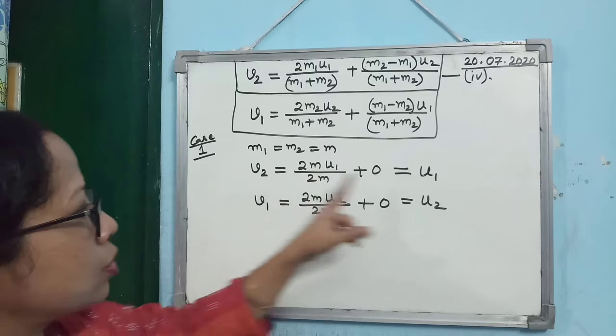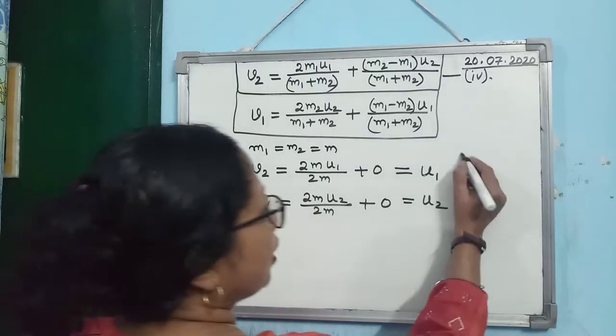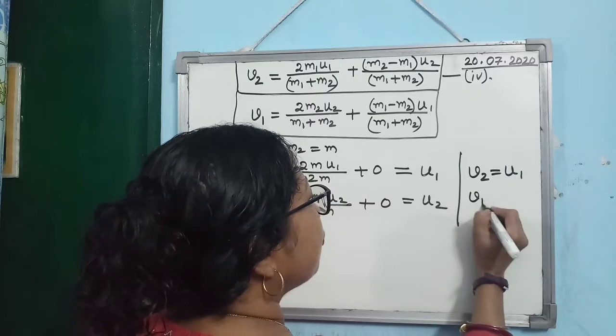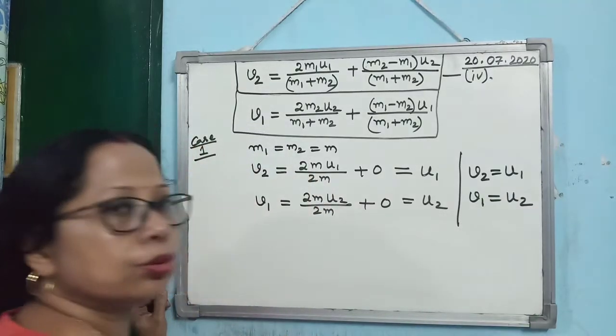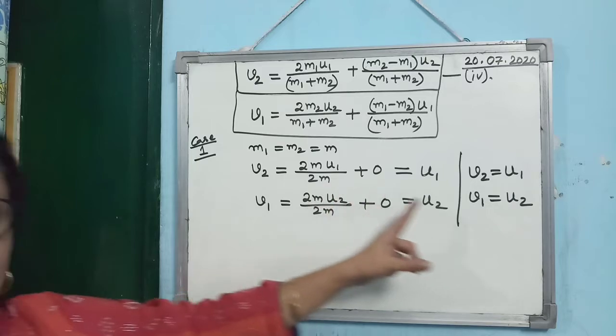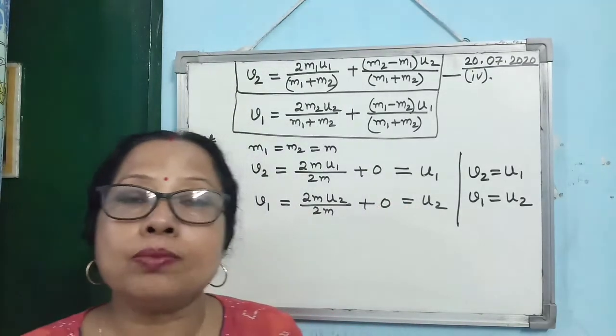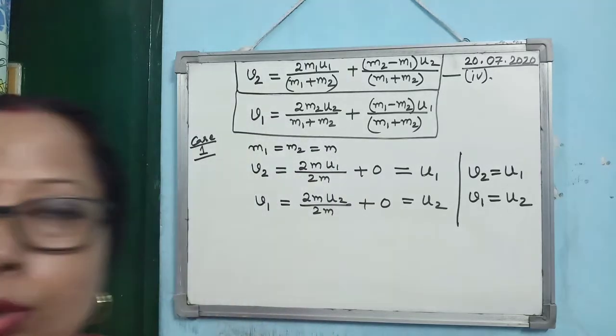Alright, so these two are very important. V2 will become U1 and V1 will become U2. Is that clear? Clear to everybody? I hope so. And when will it happen? When the two masses are equal to each other.